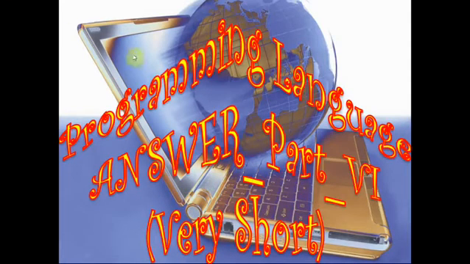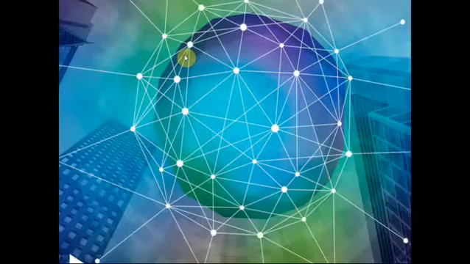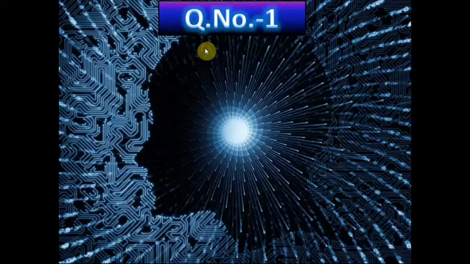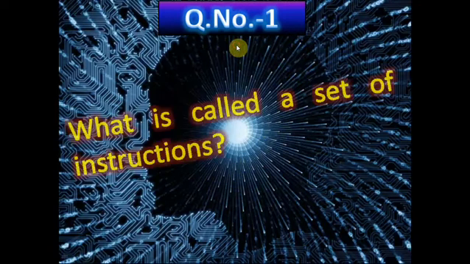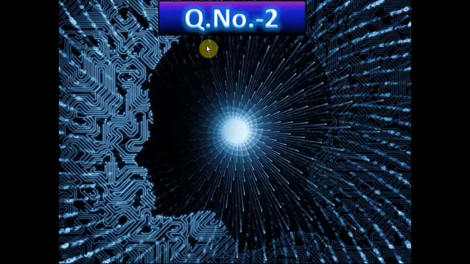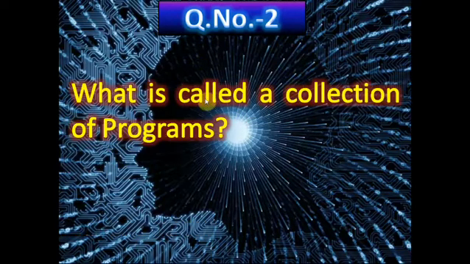So first of all, let's begin from the first question. The very first question is, what is called a set of instructions? And the correct answer is, a set of instructions means program. This is the correct answer. Now question number 2, what is called a collection of programs? You have read about this. A collection of programs means software.